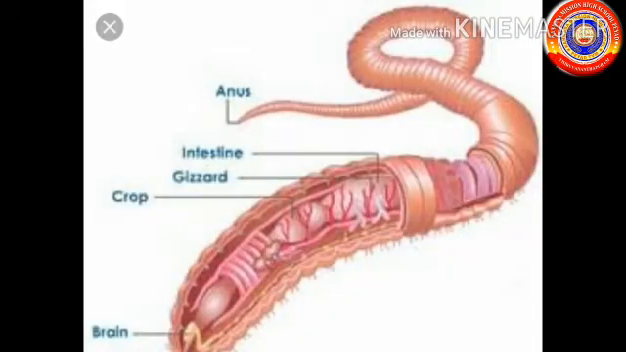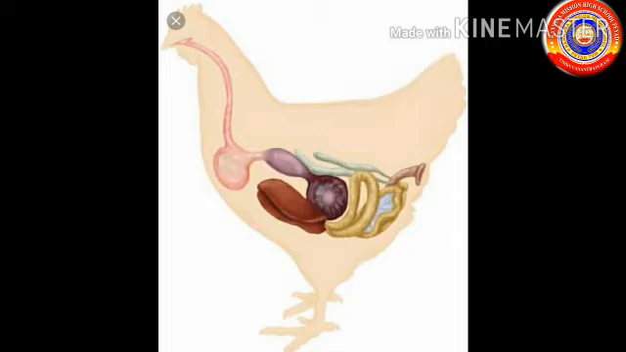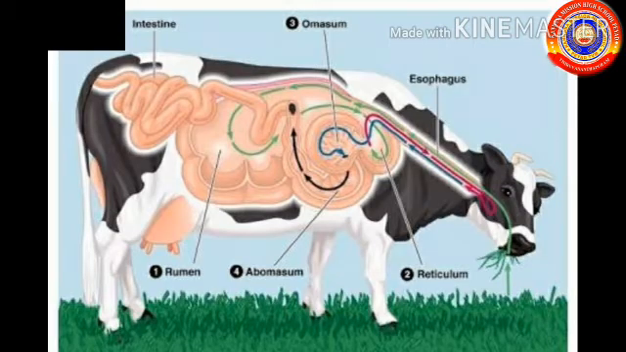Look at the pictures of the digestive systems of some organisms that are given: earthworm, dog, hen, and cow.